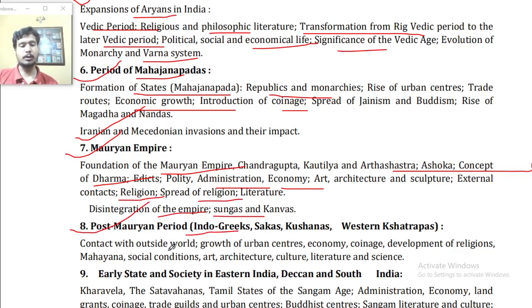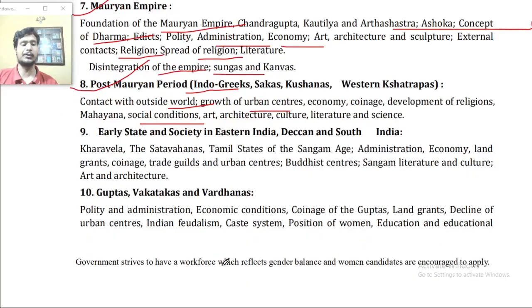Point number 8, post-Mauryan period: Indo-Greeks and Sakas, Kushanas and Western Kshatrapas. The contact with the outside world, growth of the urban centers, economy, coinage, development of religion, Mahayana, social conditions, art, architecture, culture, literature and science.